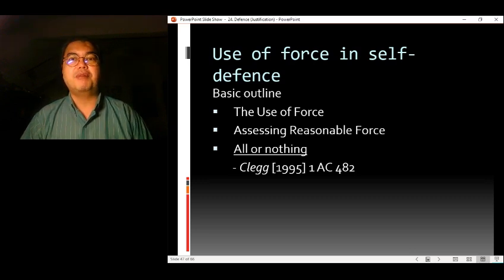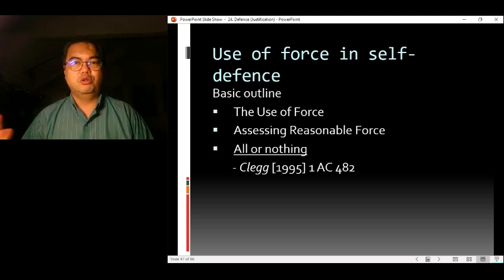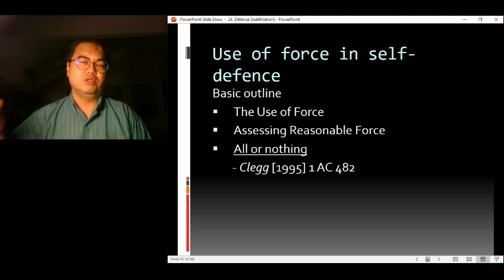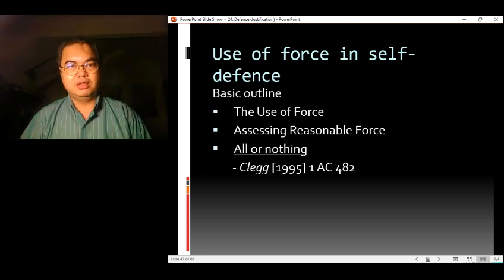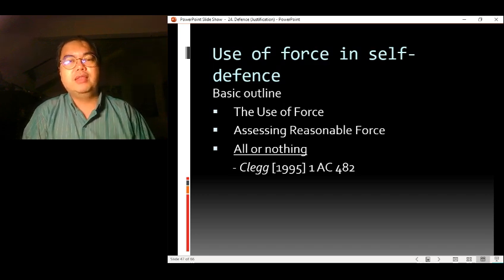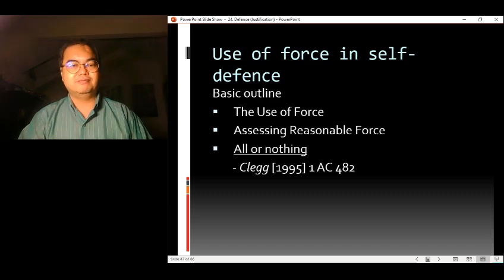It's not like the partial defenses that we have seen for murder, like loss of control or diminished responsibility, where murder is reduced to manslaughter. Self-defense is not like that. And the House of Lords says that even though it may seem to be unfair for Private Clegg, this was something that Parliament needs to look into, and Parliament should be the one that amends the law and not the court.